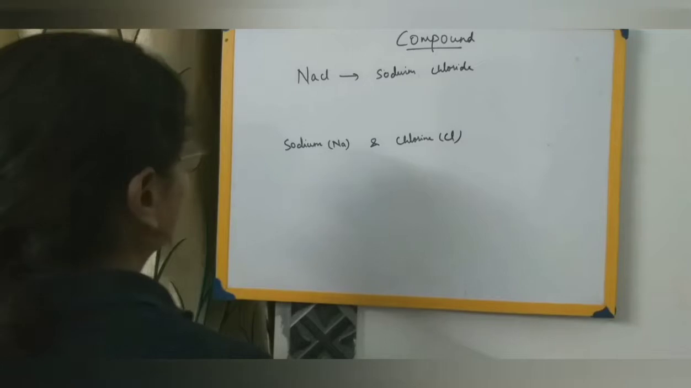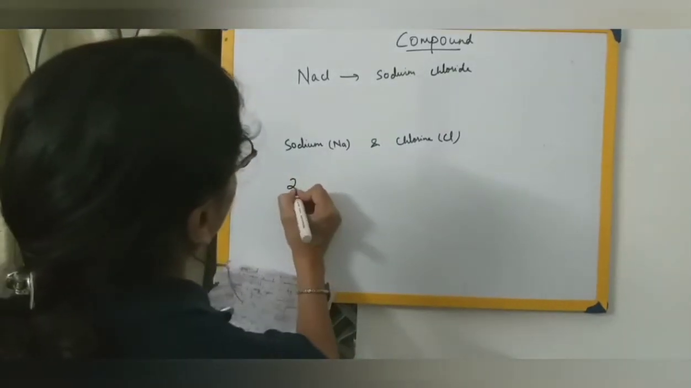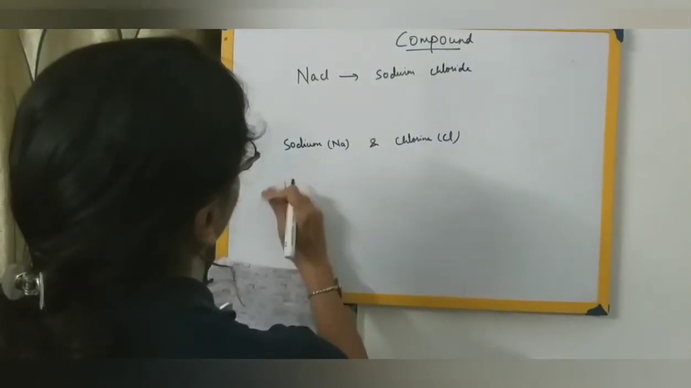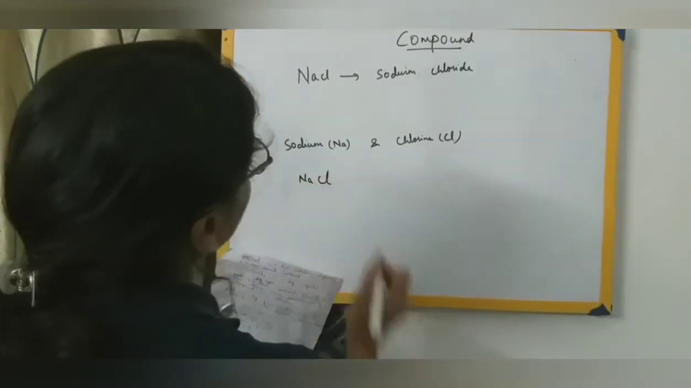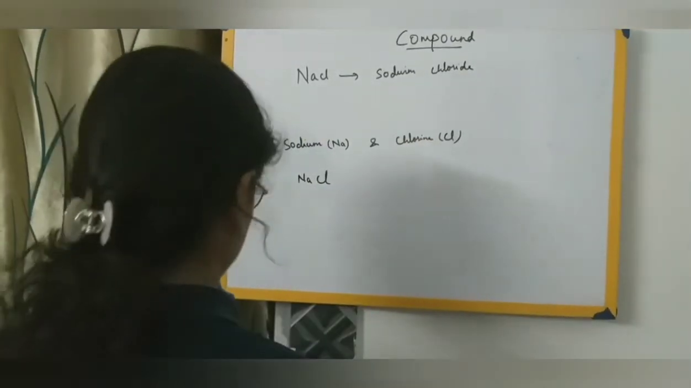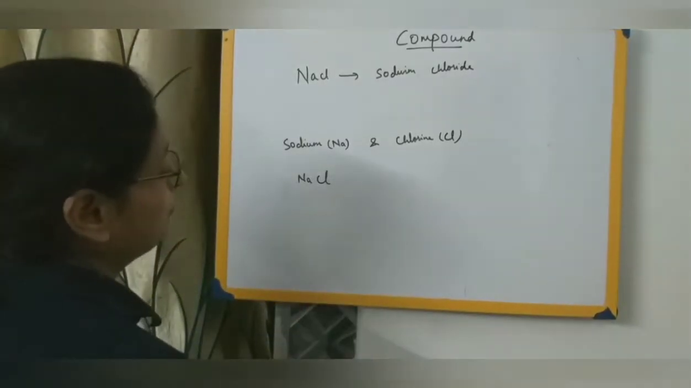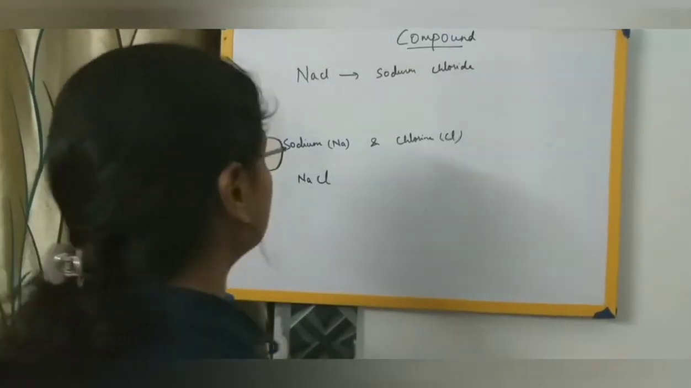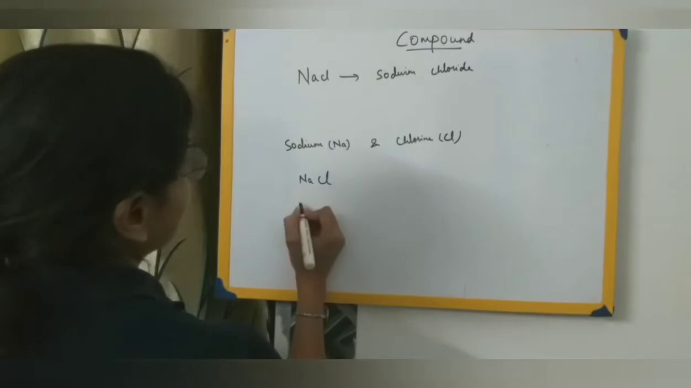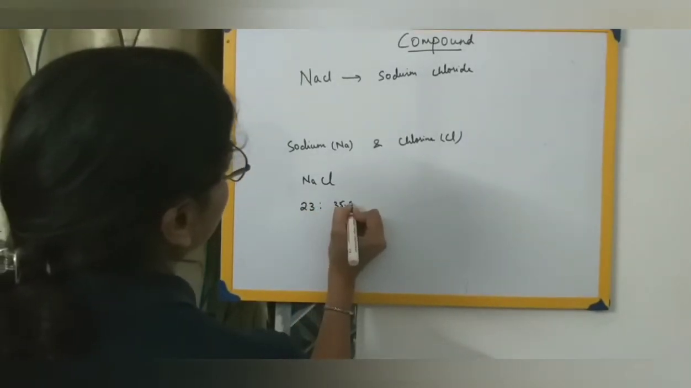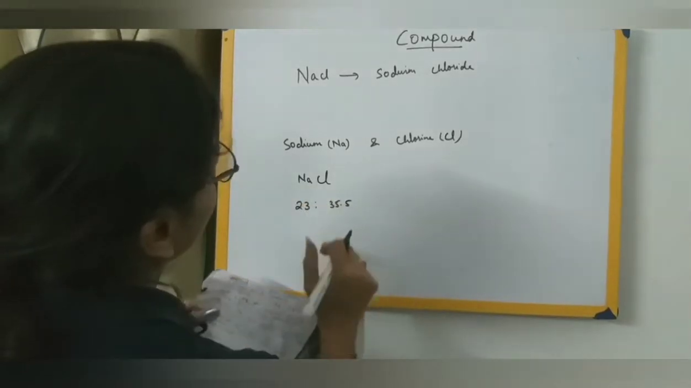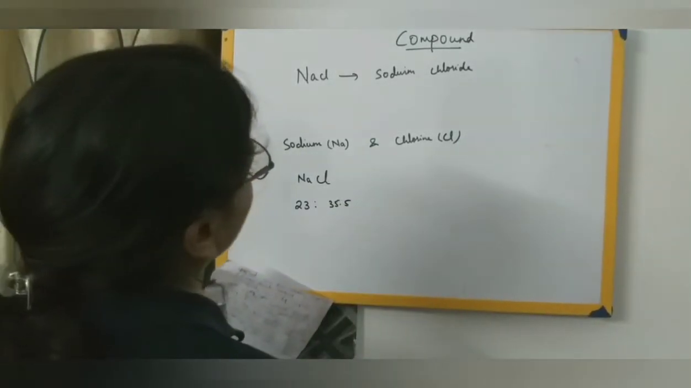Now first of all, this sodium chloride, NaCl, is formed by chemical combination between sodium and chlorine. That means, how are they combining? They are combining in a fixed ratio by mass. That is, the mass of sodium is 23 and the mass of chlorine is 35.5. So sodium and chlorine combine in this ratio.